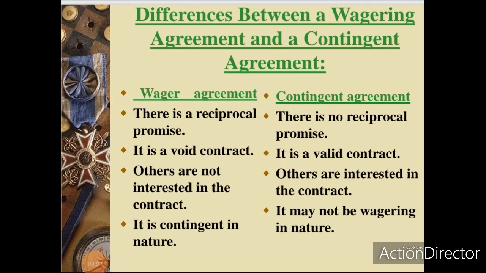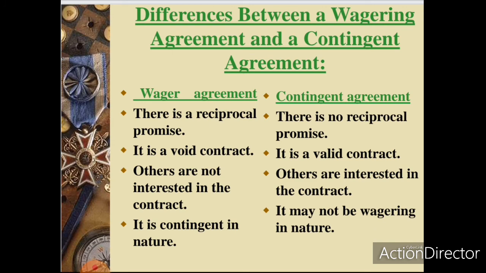Now we can discuss some of the differences between wagering agreement and contingent agreement. In a wagering agreement, there is a reciprocal promise, but in the case of a contingent agreement, there is no reciprocal promise. A wagering agreement is a void contract. A contingent agreement is a valid contract. In a wagering agreement, others are not interested in the contract, but in the case of a contingent agreement, others are interested in the contract. A wagering agreement is contingent in nature, but a contingent agreement may not be wagering in nature. So these are the main differences between wagering agreement and contingent agreement.